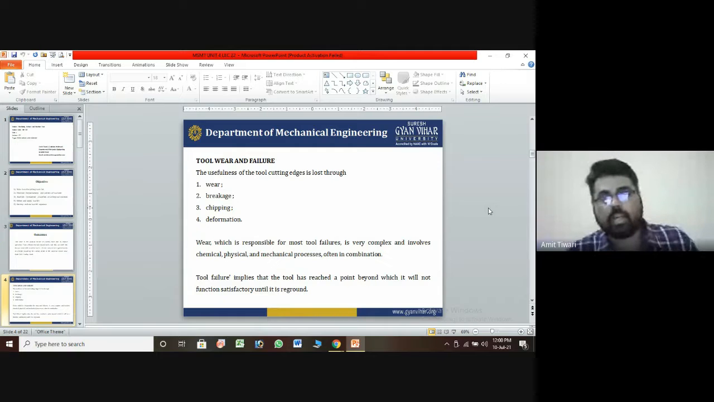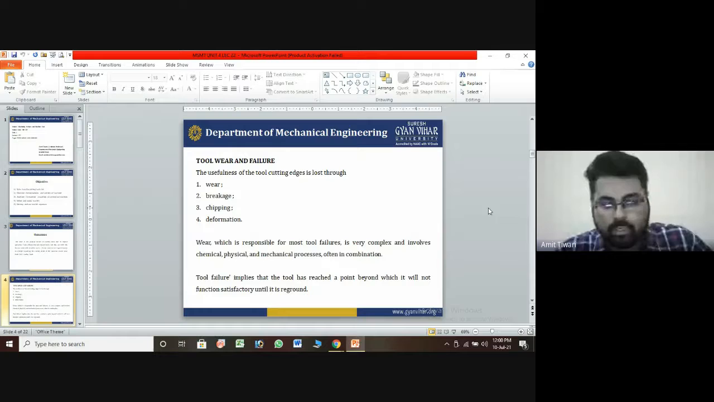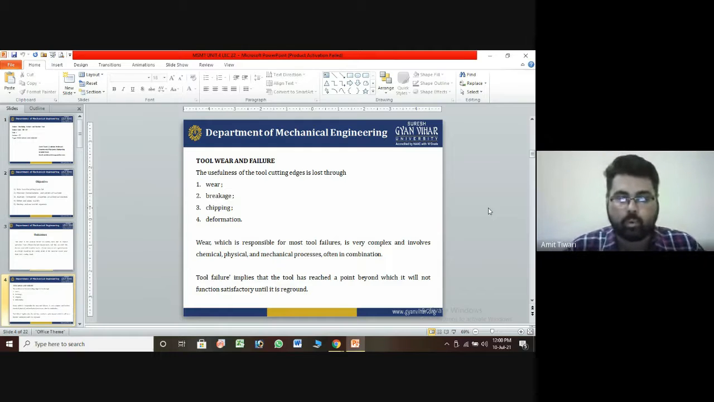So preventing that is very complex, involving chemical, physical and mechanical processes, often in combination. Wearing is the type of process where we cut the metal with the help of a tool, and we first of all check the tool cutting edge. We can say tool failure implies that the tool has reached a point beyond which it will not function satisfactorily until it is reconditioned. So this type of problem generally occurs.